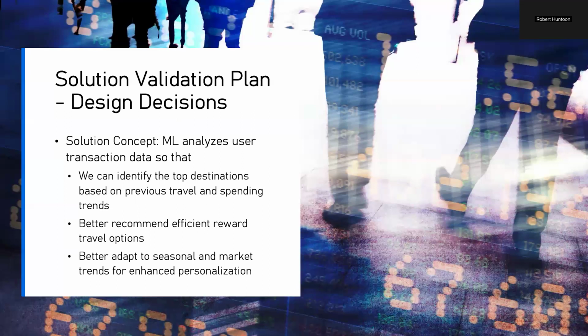Next, we were tasked with how to validate our plan, so the solution validation plan. We first came up with design decisions. Our solution concept: machine learning analyzes user transaction data so that we can help identify top destinations based on previous travel and spending trends, better recommendations, and efficient reward travel options so that they're in line with their reward numbers and points, and to better adapt to seasonal and market trends for enhanced personalization.